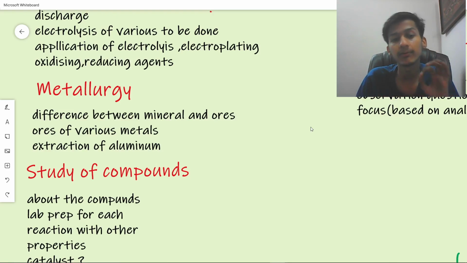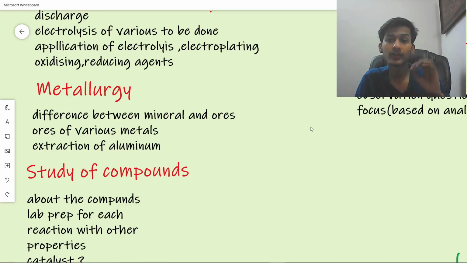If you have to score 95 plus, you have to make sure to give these small points a bit more importance, because they are the only points that will fetch you more marks than the others. Because 85 is good, but anyone can score 85. The journey from 85 to 95 is a bit hard, so you have to cover that journey using these short points.